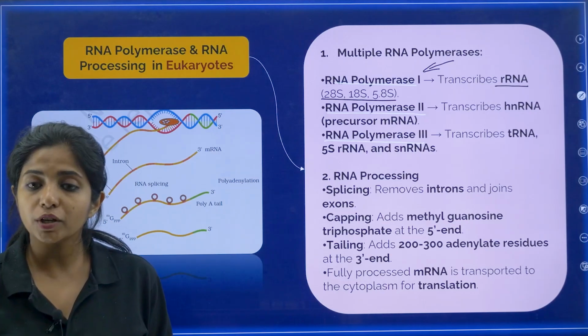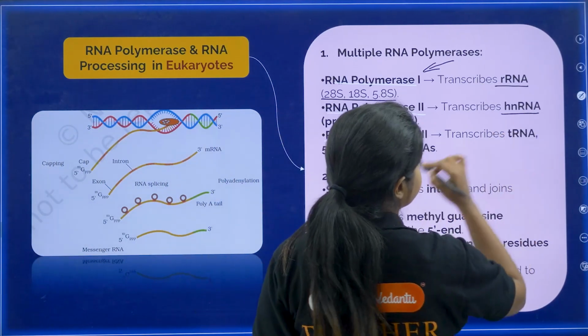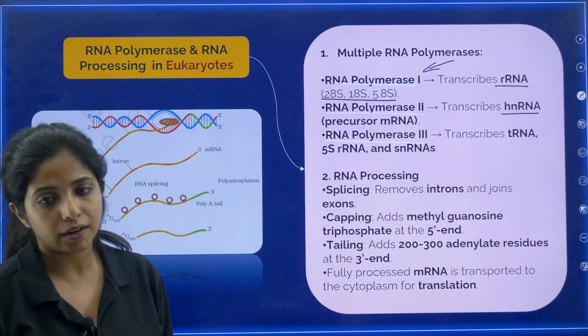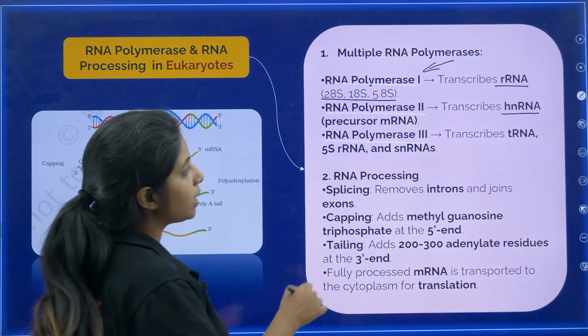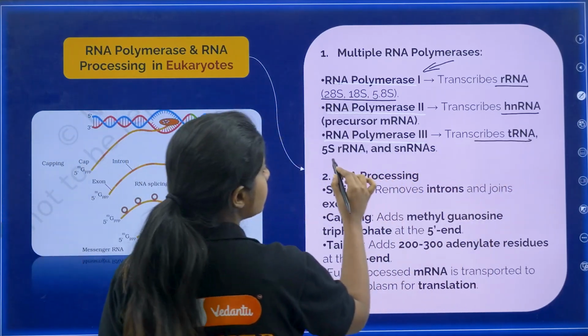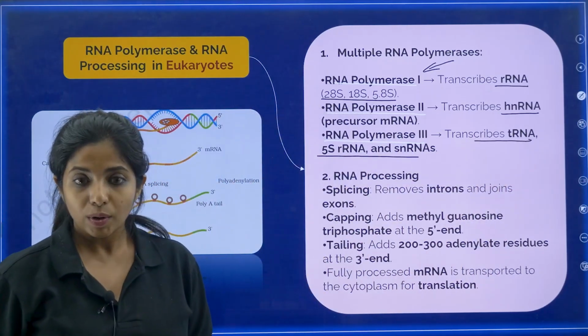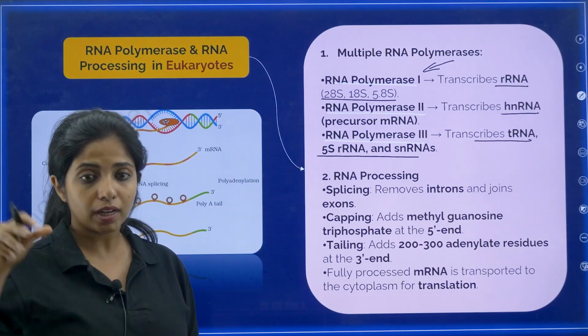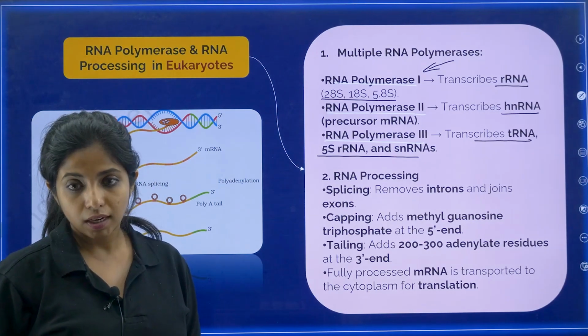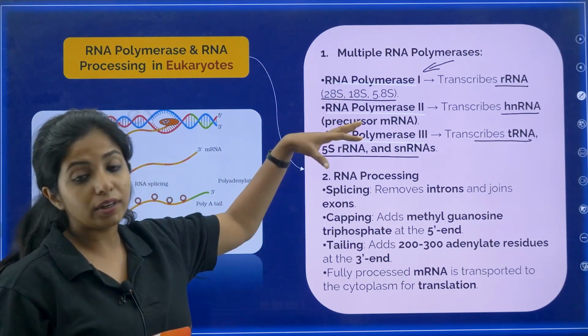What about RNA polymerase 2? They transcribe hnRNA, that is heterogeneous nuclear RNA. Okay. What about RNA polymerase 3? It is going to transcribe tRNA, my dear children. Okay, that is transfer RNA. Transfer RNA is the one, as I said, which picks up the amino acids and everything. So you have to remember what does what.